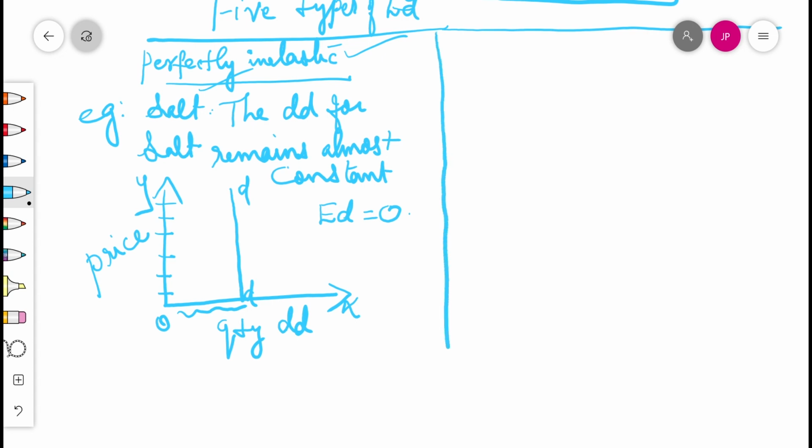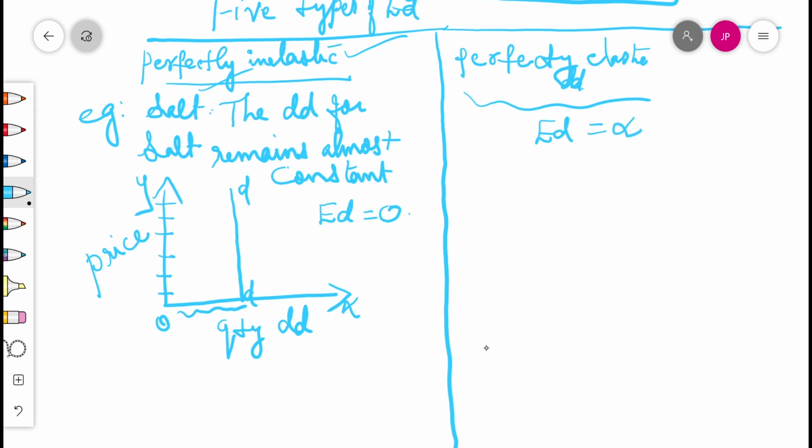In comparison to it, there is another concept we have, perfectly elastic demand. Demand for a commodity is perfectly elastic when the demand for it may increase or decrease to any extent, irrespective of any change in price or very small change in price. In real life, we never come across any such commodity which has perfectly elastic demand. Therefore, we can say it's a purely imaginary concept. Elasticity of demand, ED, is equal to infinity.